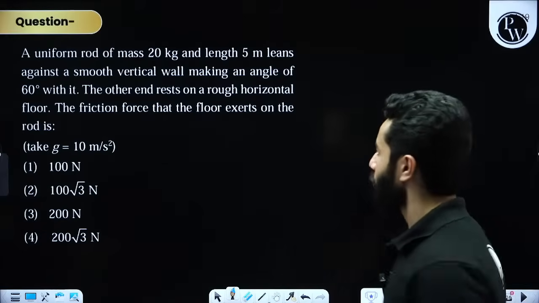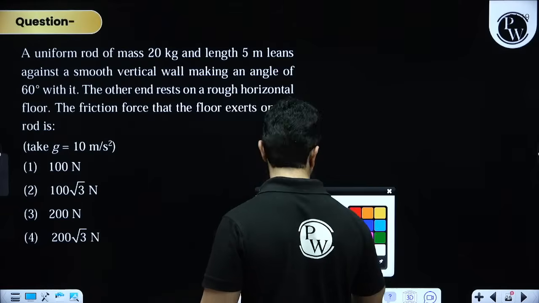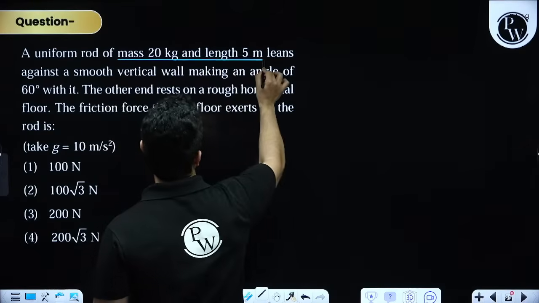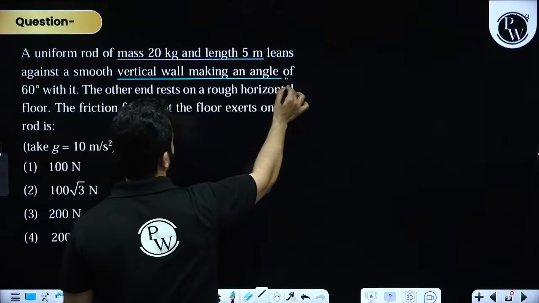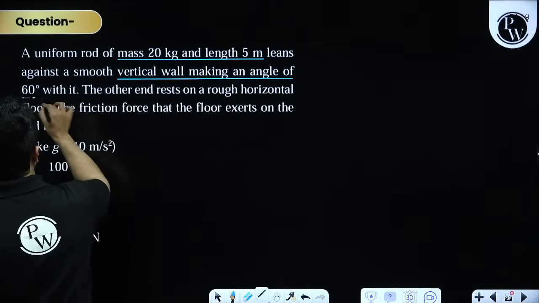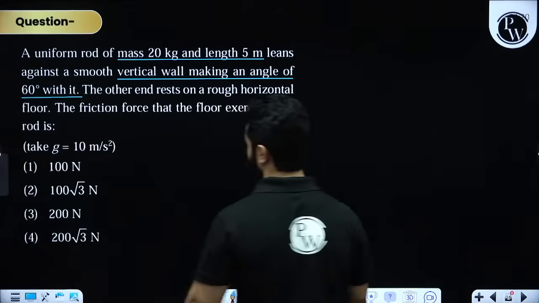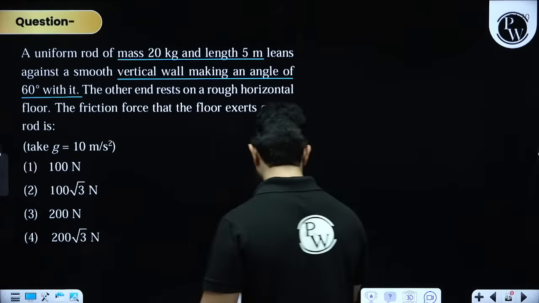Done? Chalo. A uniform rod of mass 20 kg and length 5 meter leans against a smooth vertical wall making an angle of 60 degree with it. The other end rests on the rough horizontal floor. The friction force that the floor exerts on the rod is.